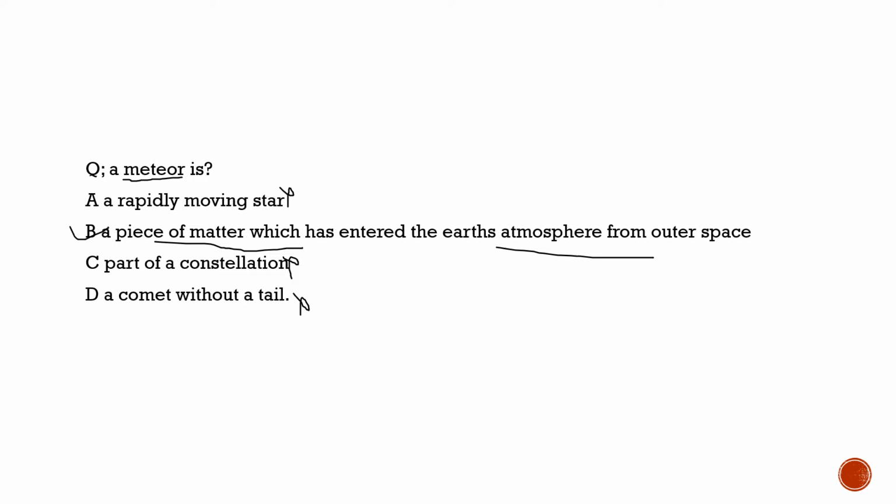Now what do we get from this question? A question like that can be asked. They can ask you a question about the constellation. They can also ask you a question about a comet. They can ask you different questions related to meteors, related to space particles. So we need to have proper information about that. With respect to this question, the correct statement is option B. It is a piece of matter which has entered the Earth's atmosphere from outer space.